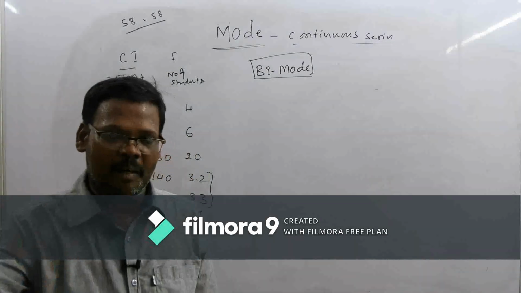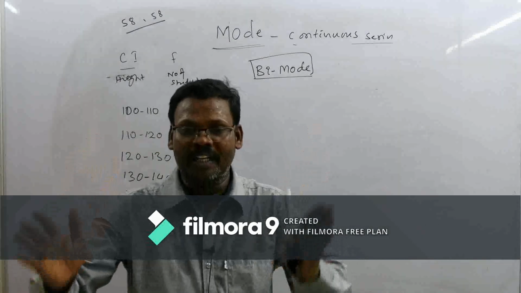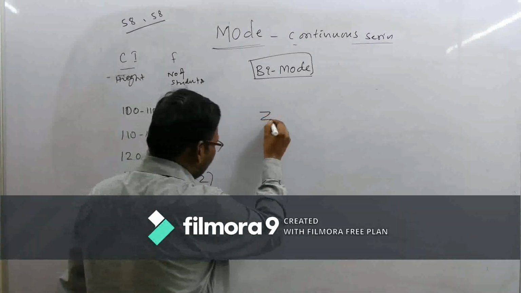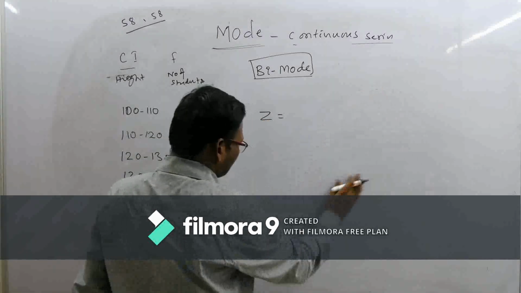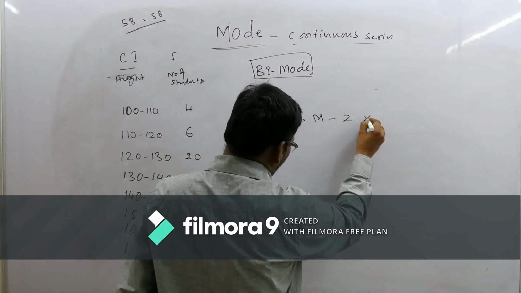According to Karl Pearson, we have a separate formula to know the model value. That is Z is equal to, tell me, 3 median minus 2 mean. 3 median minus 2 mean.